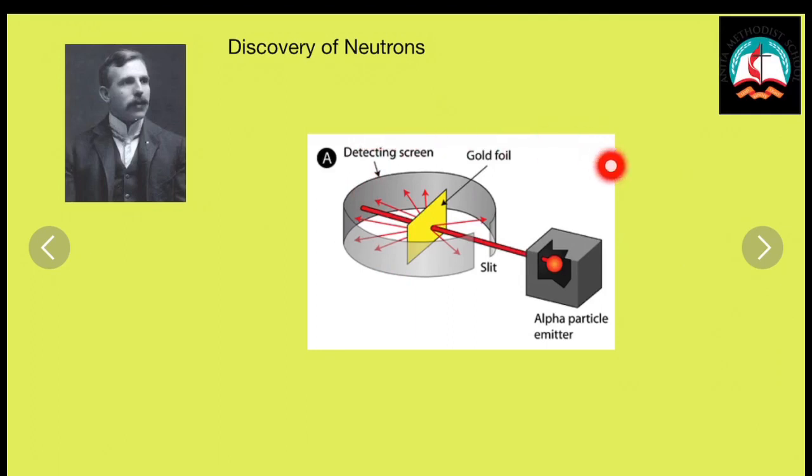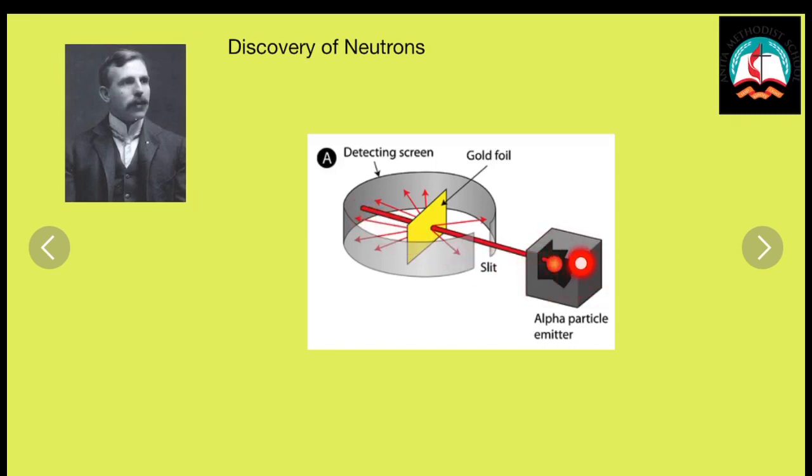This is how his experiment setup looked. He used a source of alpha particles placed inside a lead container with a small slit. This ensured that the alpha particles only came out through the slit and traveled in a straight line. It struck the gold foil and passed out in a straight line.